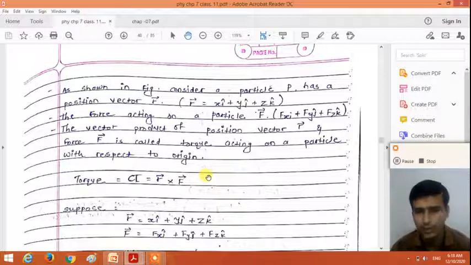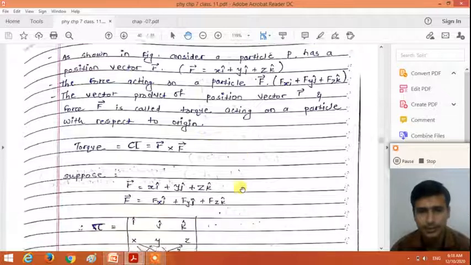So how can we calculate the torque acting on the particle? To calculate torque acting on a particle, we require two things. First one is the position vector and second one is the force vector. Here the position vector and the force both are vector quantities, and torque is also a vector quantity. So the cross product of position vector and the force vector is equal to the torque acting on the particle.